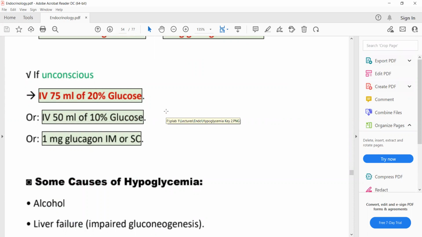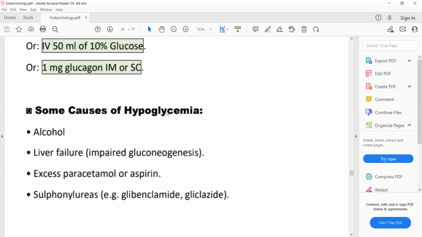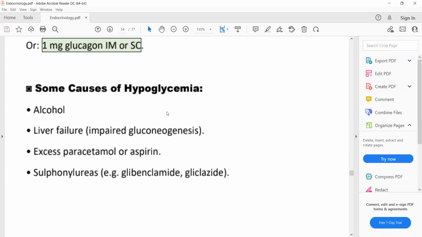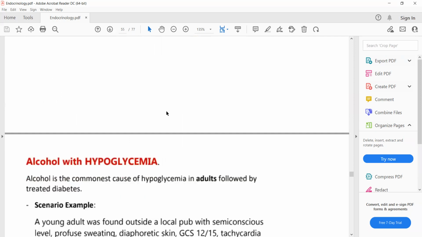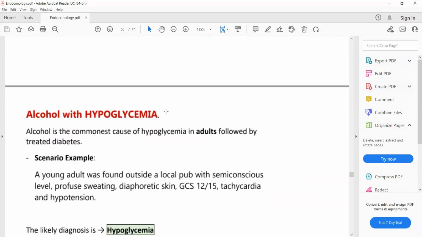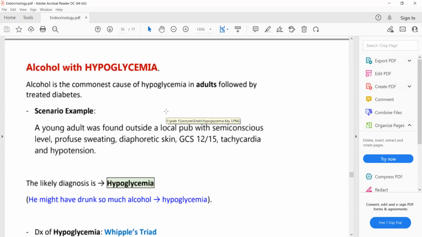Some causes of hypoglycemia. Alcohol is the most common cause. Then sulfonylureas and insulin in diabetics, paracetamol poisoning, liver failure. Alcohol is the commonest cause of hypoglycemia in adults, followed by treated diabetes.